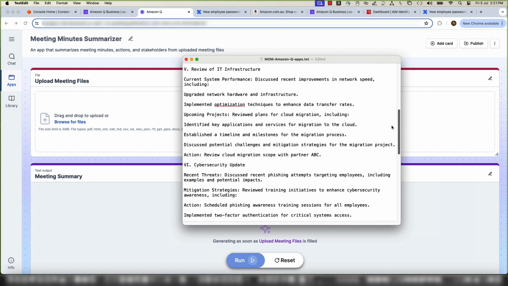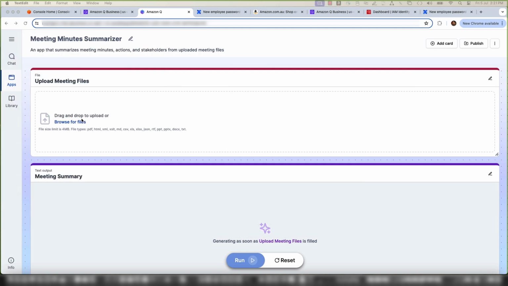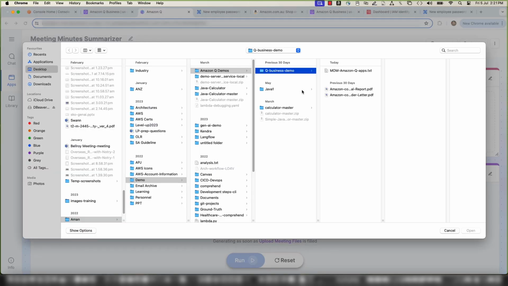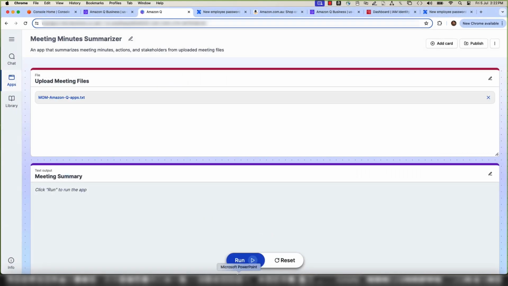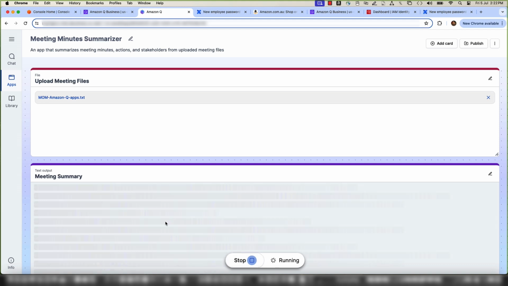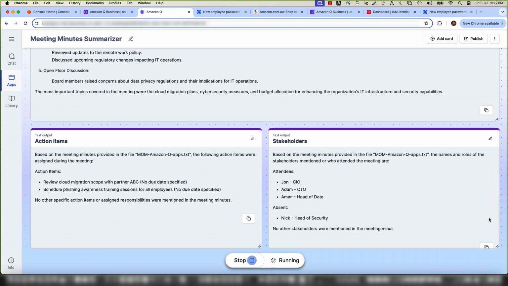Let's test this with a sample minutes of meeting file, which is a raw text file. Some of you may capture meeting notes in this way. Let's upload this file and click Run. Using Q Business app, you can streamline input and output and share actionable results with broader team.